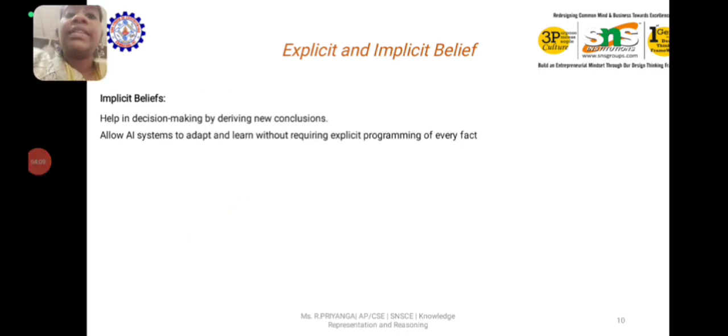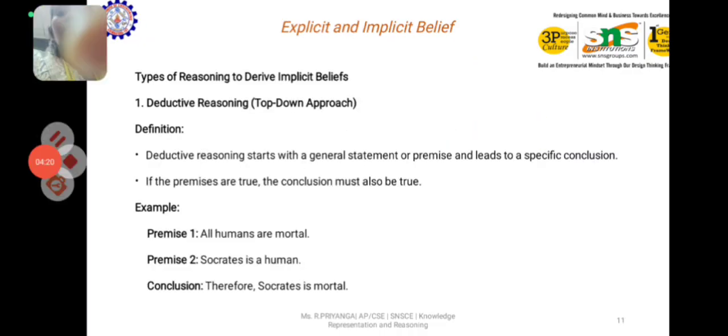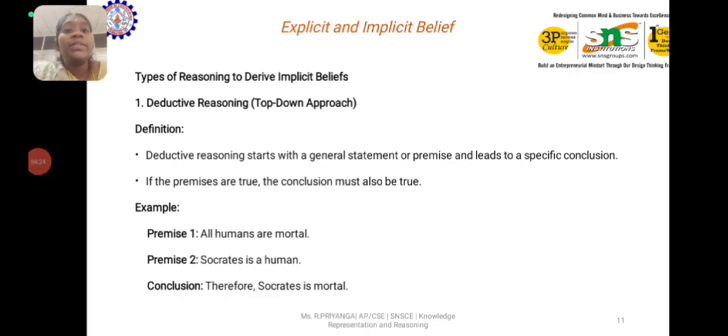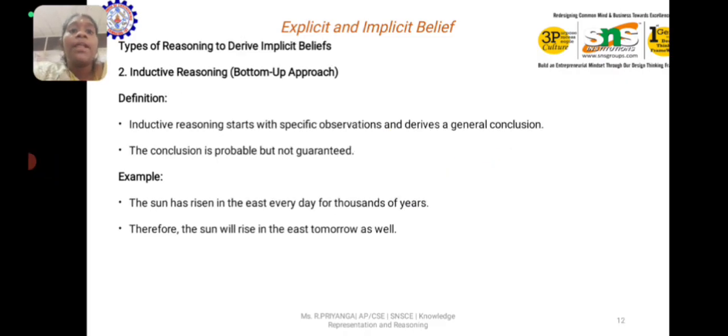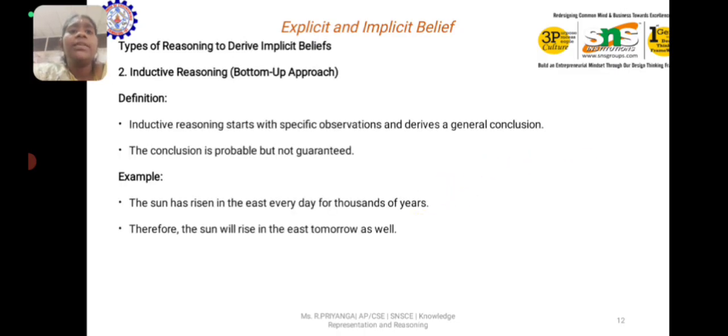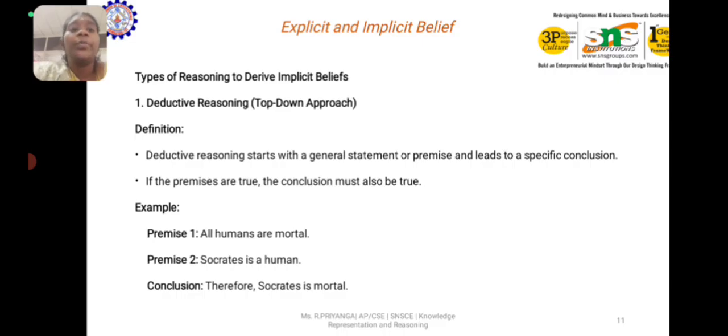Implicit beliefs help in decision making by deriving new conclusions and allow AI systems to adapt and learn without requiring explicit programming for every fact. There are types of reasoning to derive implicit beliefs: deductive reasoning, inductive reasoning and abductive reasoning. Deductive reasoning is a top-down approach. It starts from a general statement or premise and leads to a specific conclusion. If the premises are true, the conclusion must also be true.